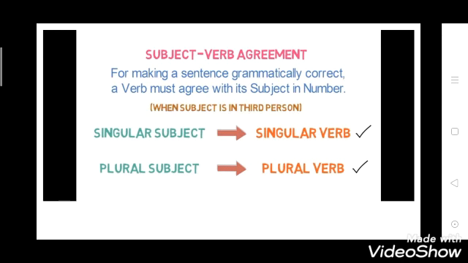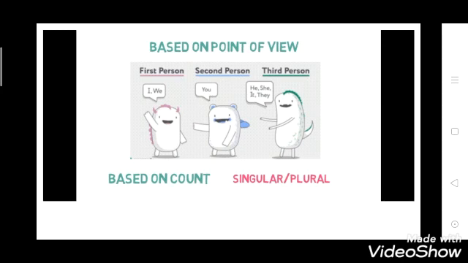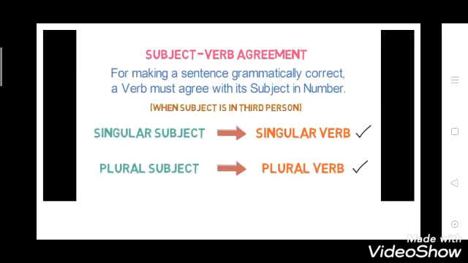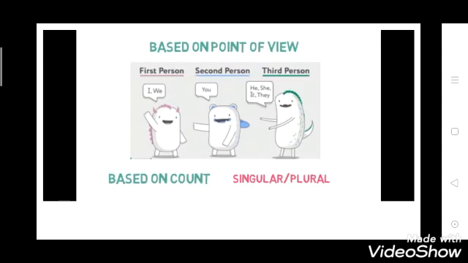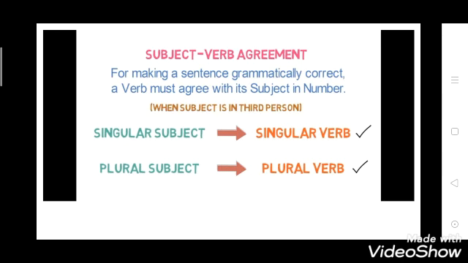See here I have written: when the subject is in the third person, which means he, she, it, they. Okay, so in that case a singular subject will have a singular verb. This is very important, keep this in mind. These words we use in the third person.